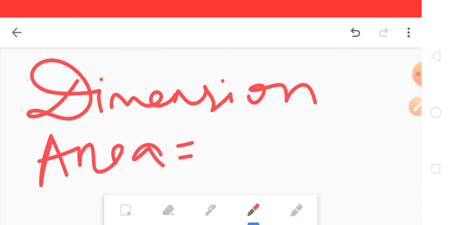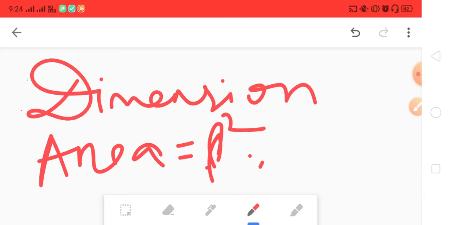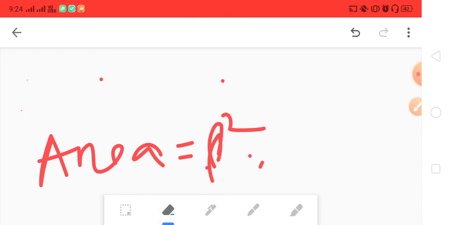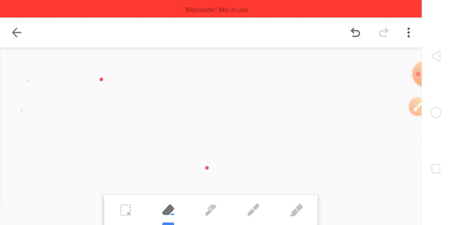We take length into breadth, but the breadth is also a length, so we take it as L squared. The main work of dimension is to represent everything in this way.